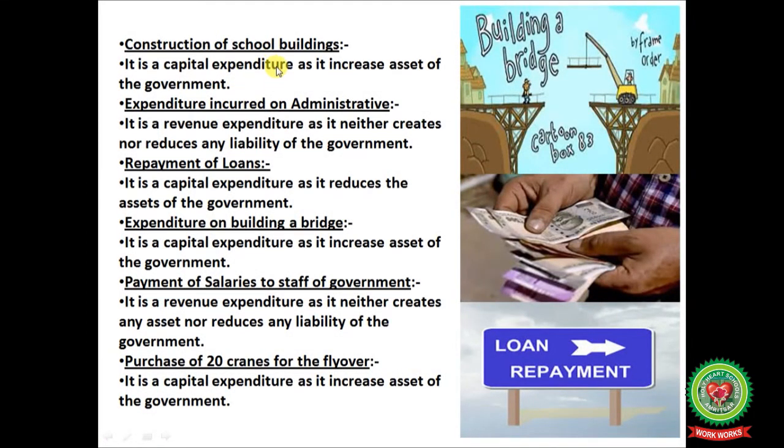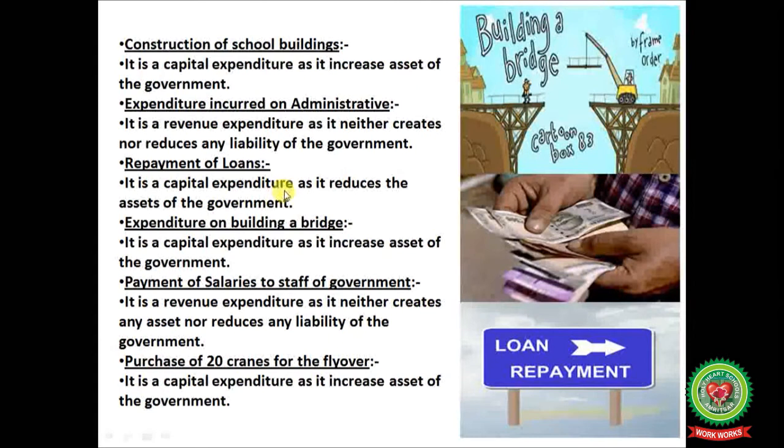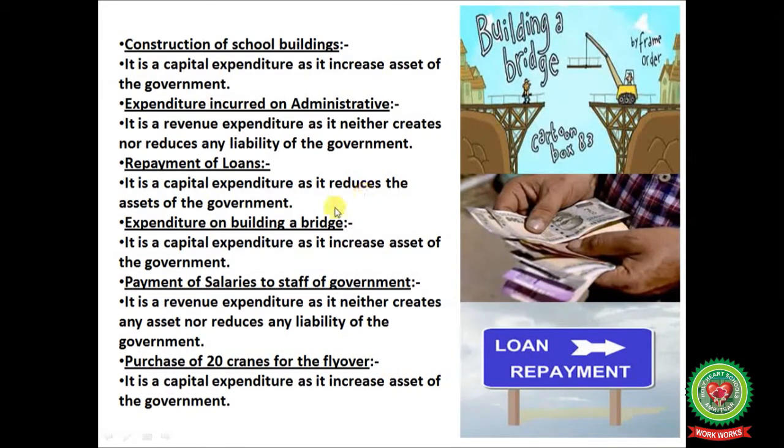Construction of school buildings is a capital expenditure as it increases assets of the government.